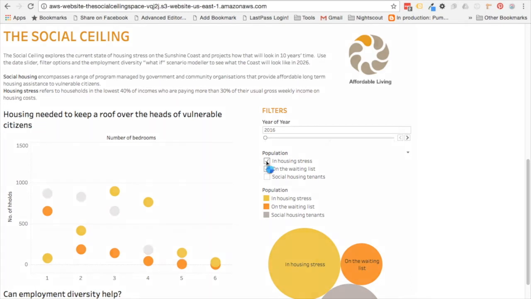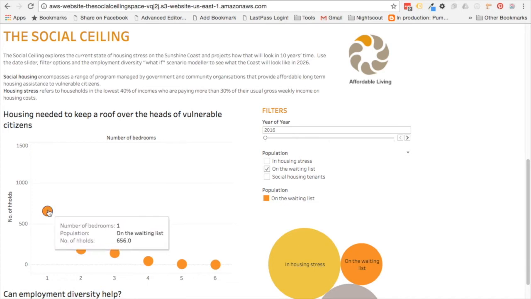Let's start with people on the waiting list. From the data visualisation, we can see that the key issue with people on the waiting list is this outlier of one-bedroom apartments. So there's 656 households that are currently on a waiting list. That's a problem for us to solve now. HackPack's idea was maybe to promote the latest relaxation of development regulations and allow people who have built granny flats some form of incentive or perhaps rates discounts.